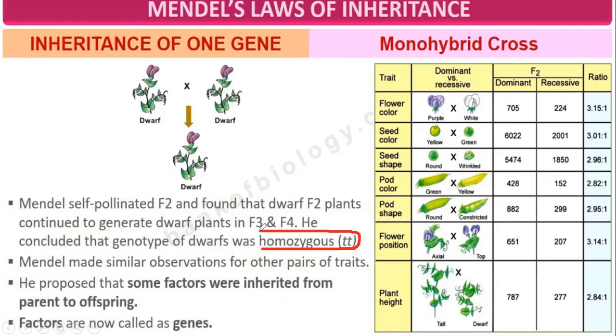Mendel made similar observations for other pairs of characters like purple and white, yellow and green, green and yellow, round and wrinkled, inflated and constricted, axial and terminal. He proposed that some factors were inherited from parent to offspring. These factors are now called genes. Factors are nothing but genes.